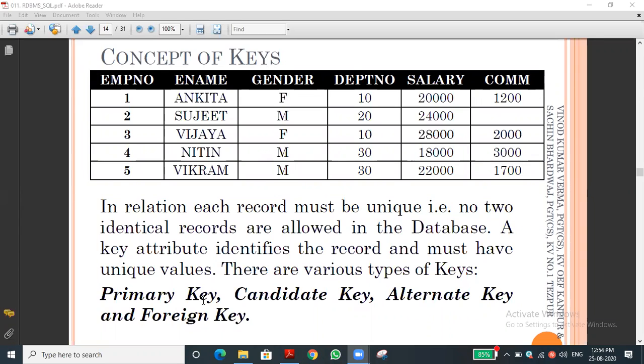Let me tell one story. It is not a story, it is a situation, from which you can easily understand the keys. I will explain the concept of the keys. For example, the elections are there. For example, in 2021, what election is going to come?